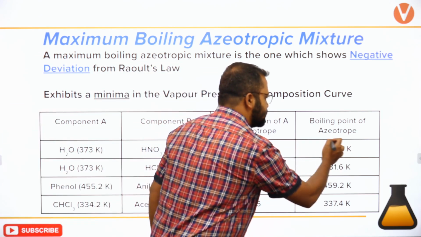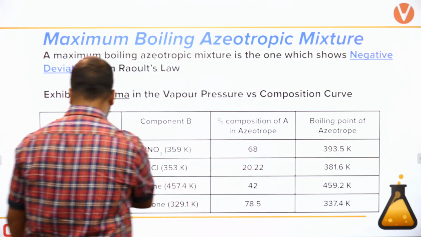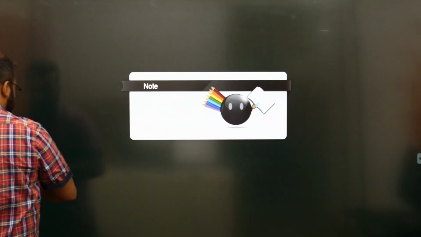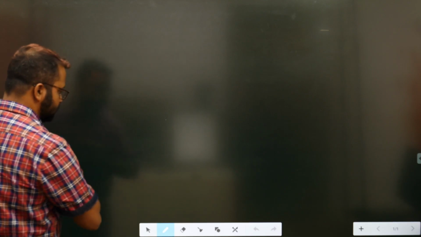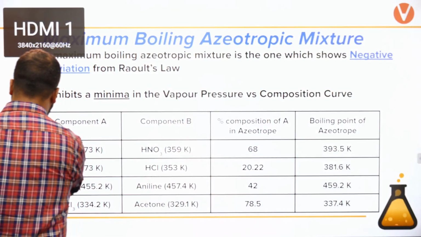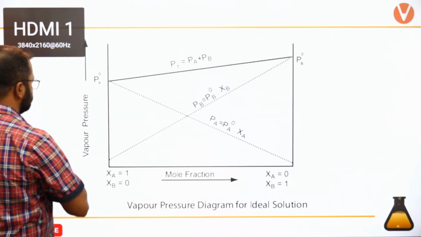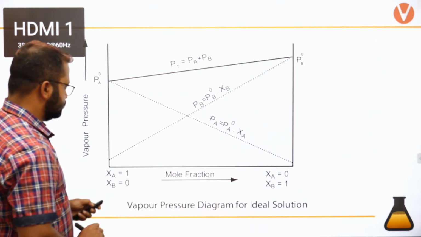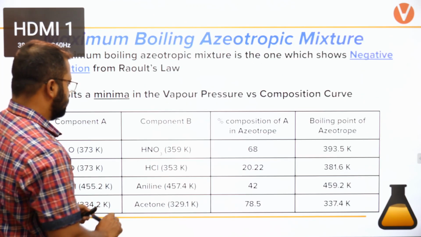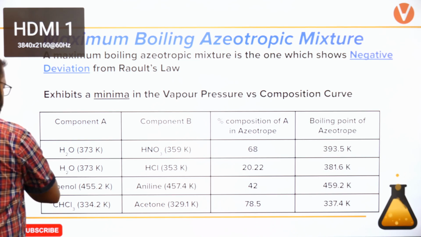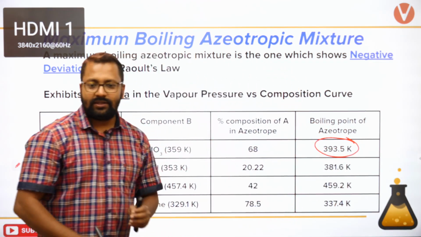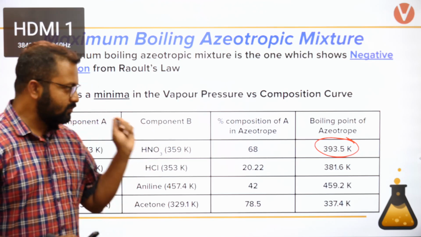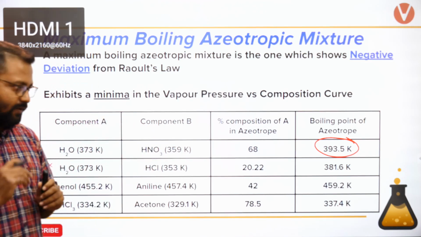you can see its boiling point. What is the boiling point? Okay, you can see its boiling point. The boiling point is 393.5 Kelvin.